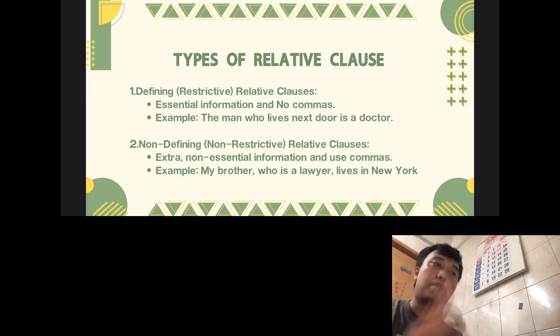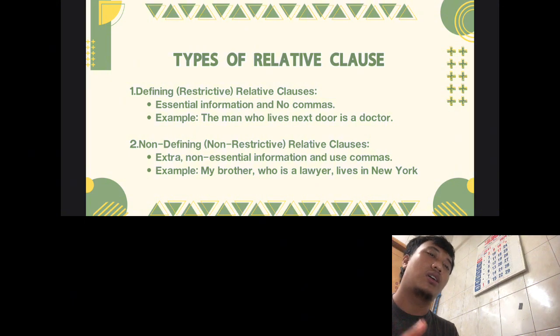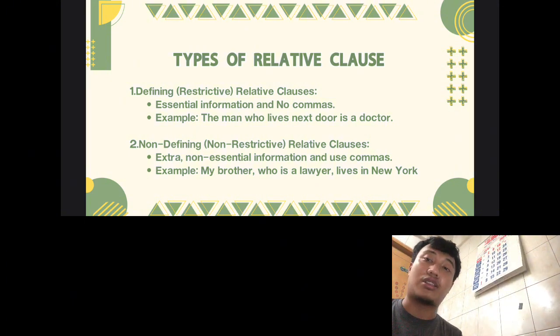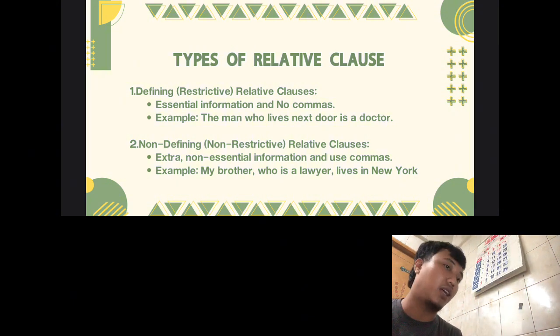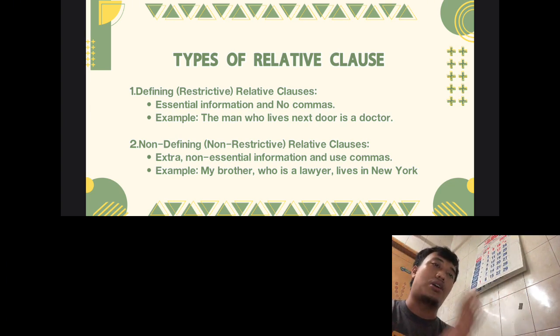Example: "My brother, who is a lawyer, lives in New York." The regular sentences are "My brother is a lawyer" and "My brother lives in New York." It is non-defining, but it's complex, and you have to know that using a comma or not makes a difference.